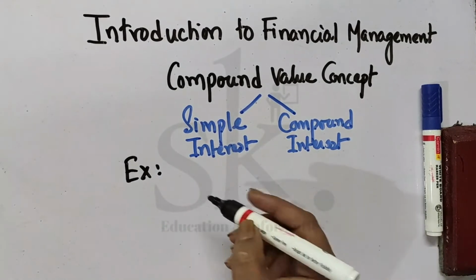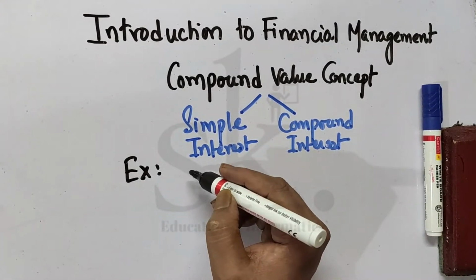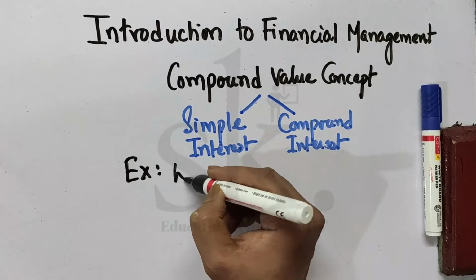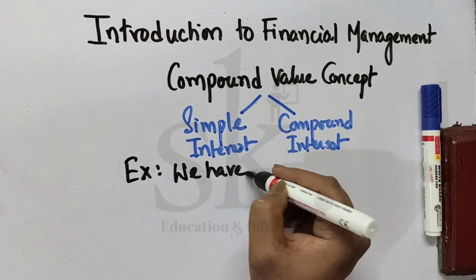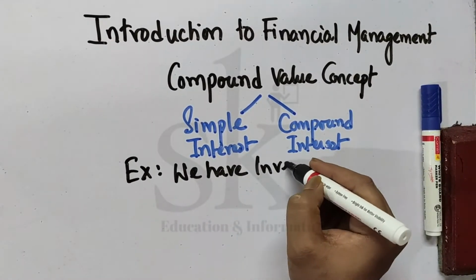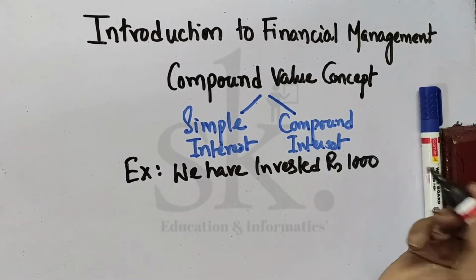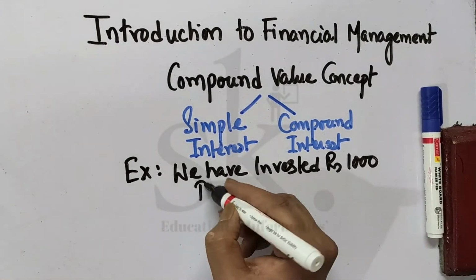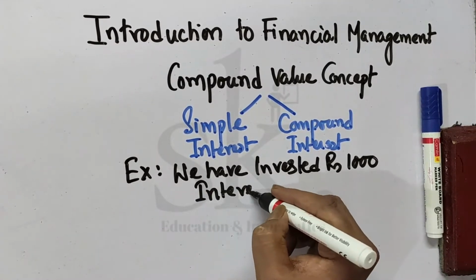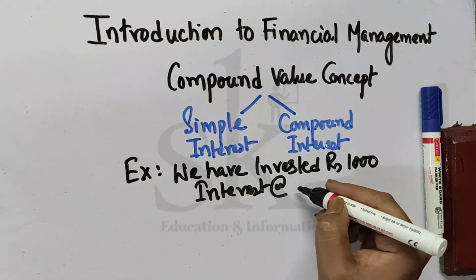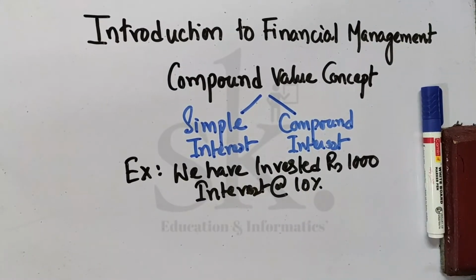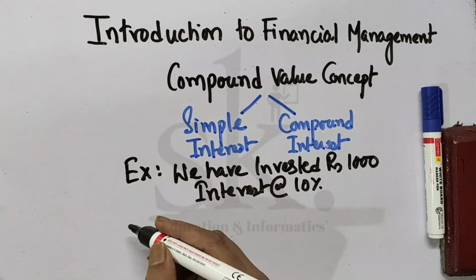Say, for example, we have invested rupees 1000. The interest is at the rate of 10%. Let's see after 3 years how much we get. If we are calculating via simple interest, if you remember, you might have studied this, PTR by 100.